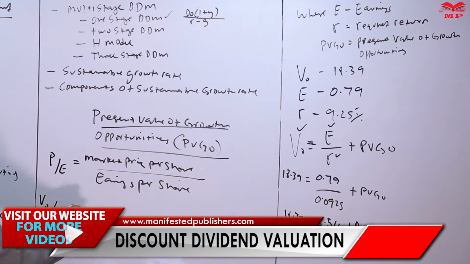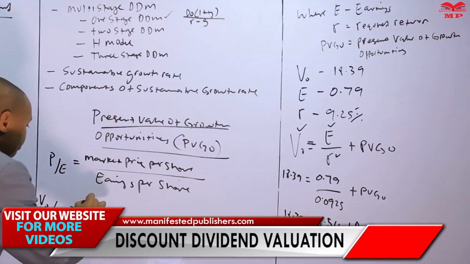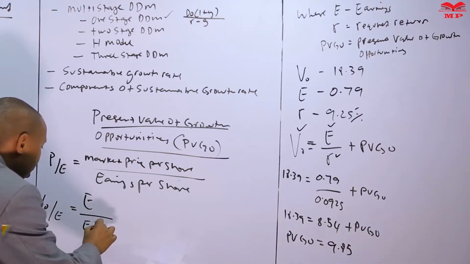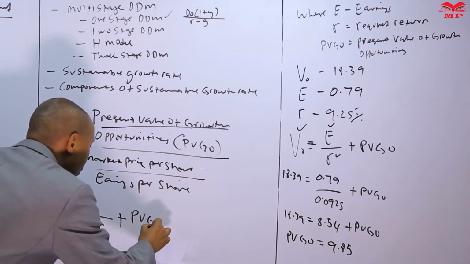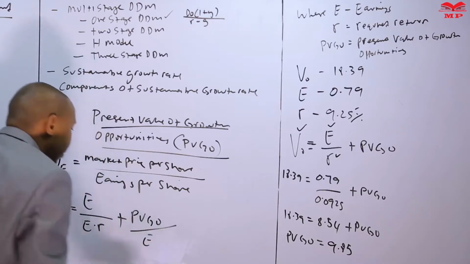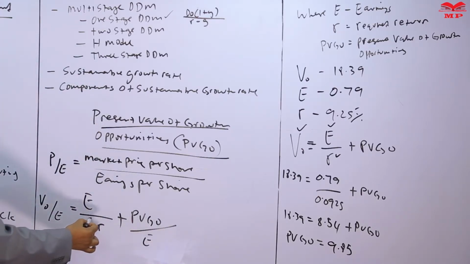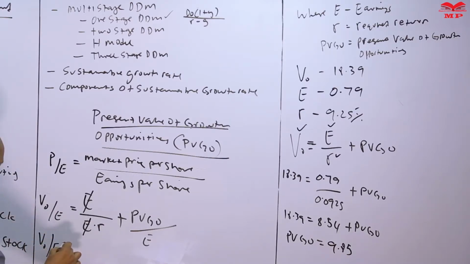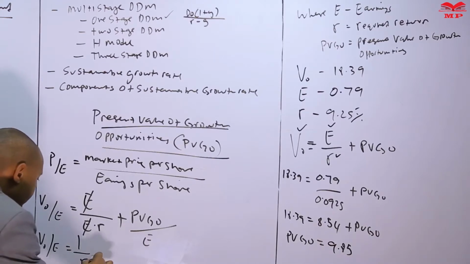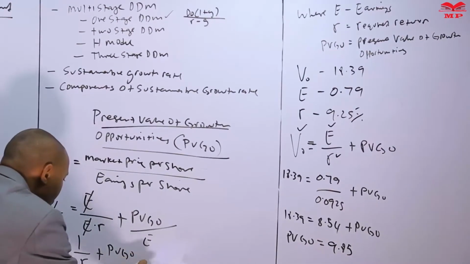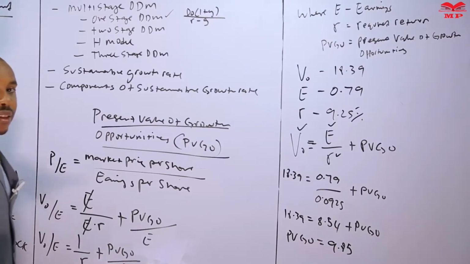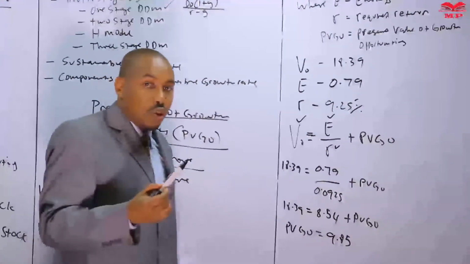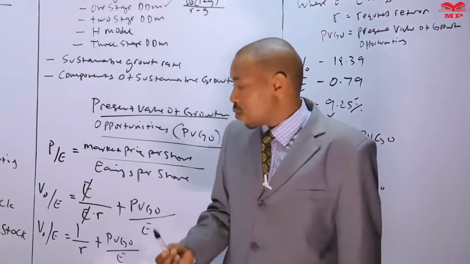V naught over E is equal to, slotting in that value, E over E times R plus PVGO over E. So V naught over E is given as 1 over R plus PVGO over E. This PVGO over E is the PE ratio that relates to the present value of growth opportunities.